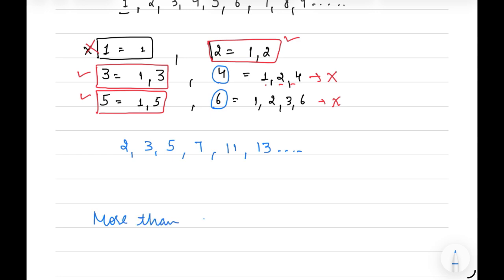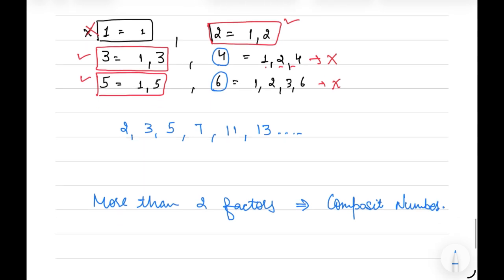So the numbers having more than two factors are known as composite numbers. They are divisible by 1, itself and at least one more factor. They can have 3, 4, 5 factors, but they have at least 3 factors. So our smallest composite number will be 4, since 4 has 3 factors: 1, 2 and 4.